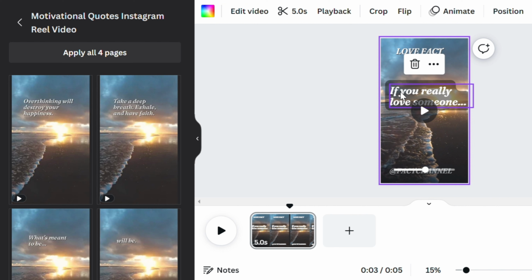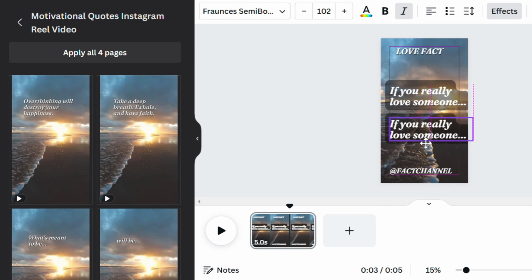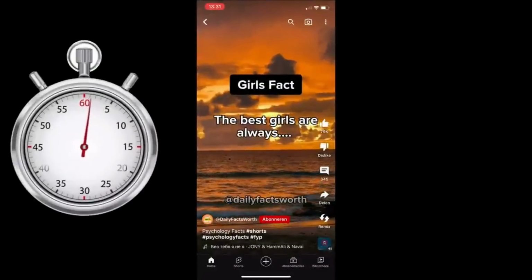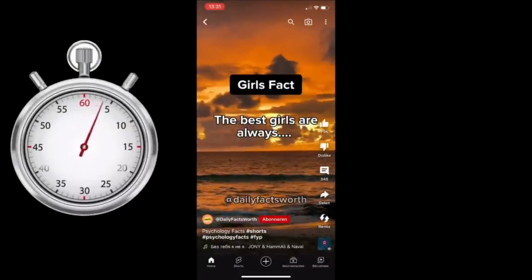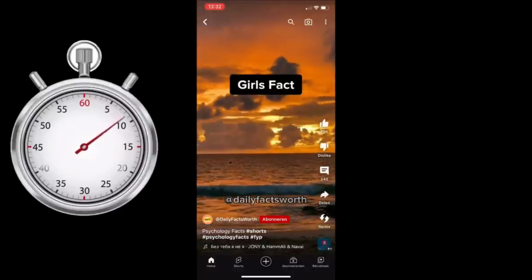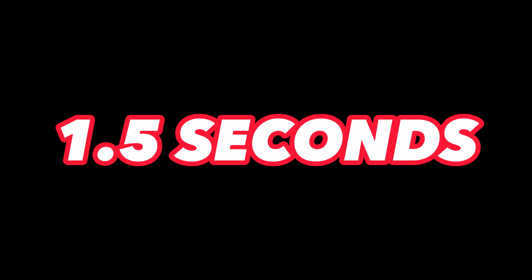As you know, the quotes are made up of two parts, so I'm going to copy and paste this so I have a second text block. I'm going to drag it down a bit for now and copy the second part of the quote here. The style of videos I want to make is made up of two parts. The first 7.5 seconds display the first part of the quote, then there is a 1-second pause, and then it reveals the second part of the quote, which has a duration of about 1.5 seconds.